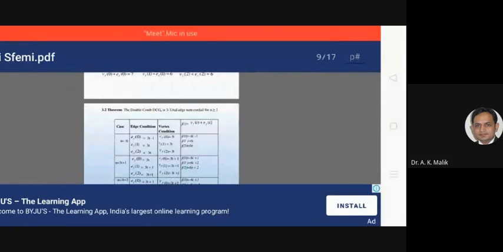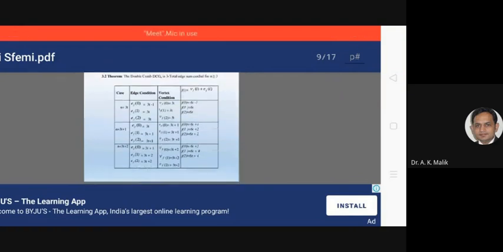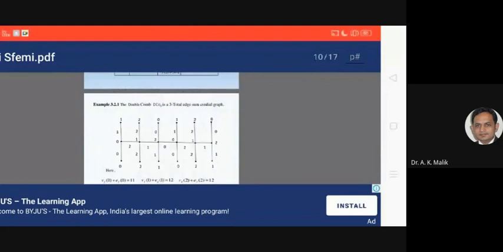Then theorem 3.2. The double comb is 3-total HSM cordial for n greater than or equal to 3. This table also shows that this theorem has 3 cases: n equal to 3t, n equal to 3t plus 1, and n equal to 3t plus 2. Edge condition, vertex condition, and 3-total HSM condition. This is an example of a double comb.